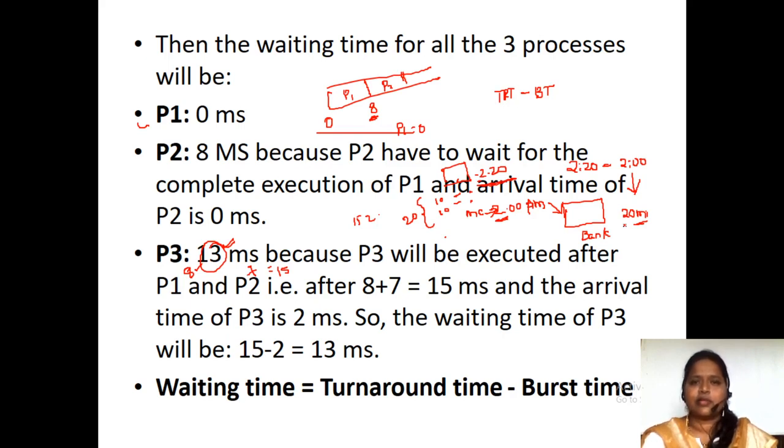Waiting time means, when the process has arrived, how much time it has waited before it got a response. That response time minus the arrival time is how we calculate the waiting time. So waiting time is nothing but the turnaround time minus burst time. Burst time means the time taken by the process in order to complete its task.